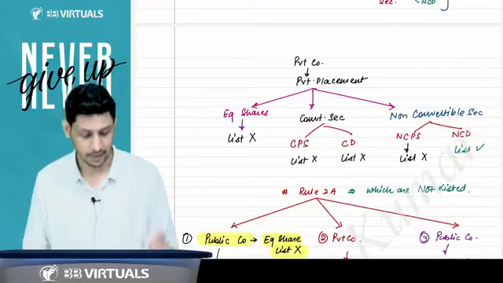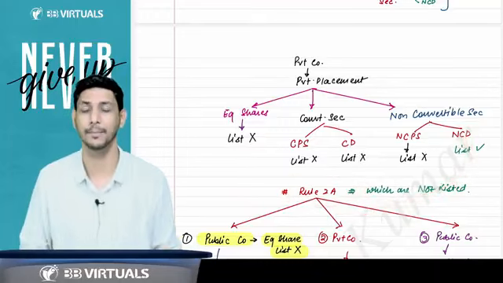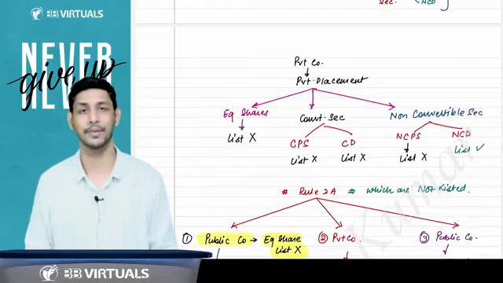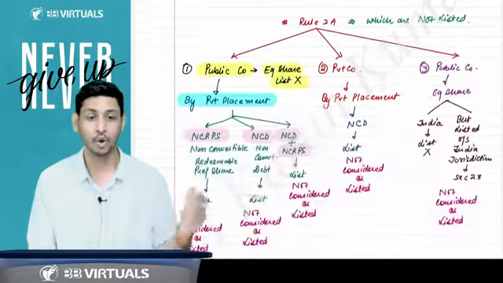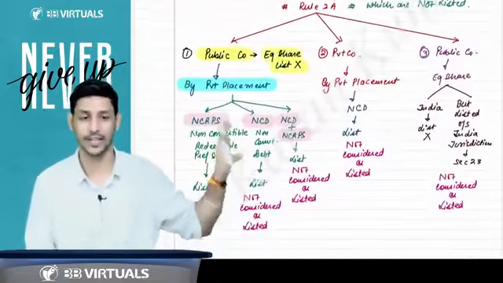Yes, you can list it, but by Rule 2A, they have said this will also not be considered as a listed company. Even if you list it, we will not consider you as a listed company. A private company will not be considered as a listed company. So Rule 2A you have to keep in your mind. That was the extra knowledge. What you have to learn for the examination is this.